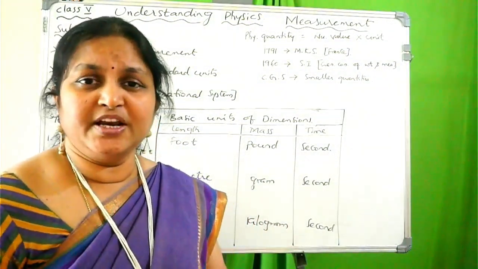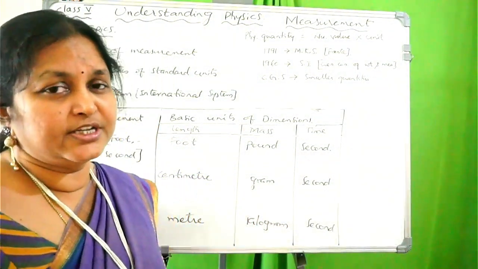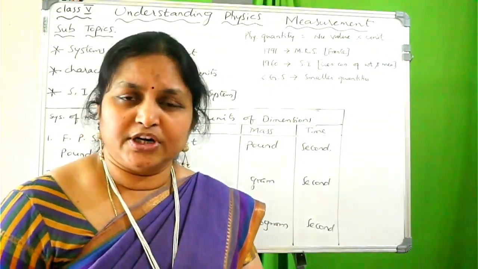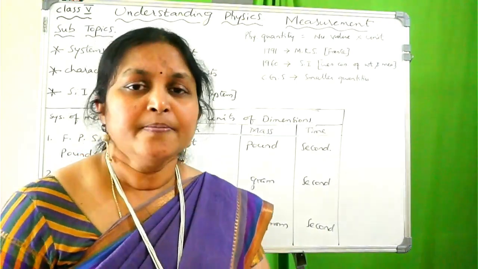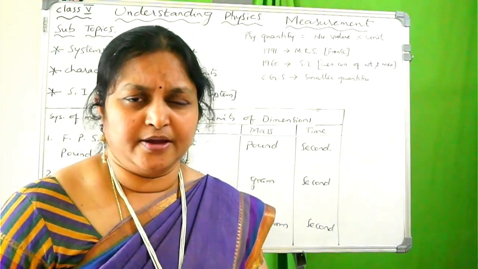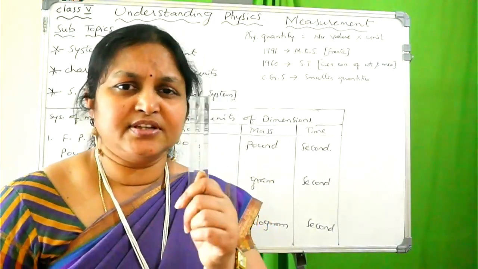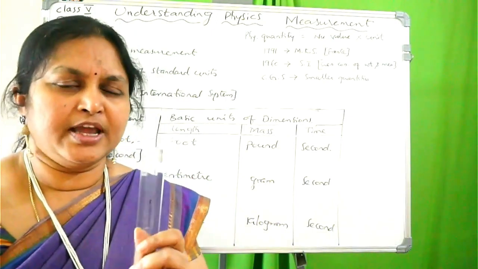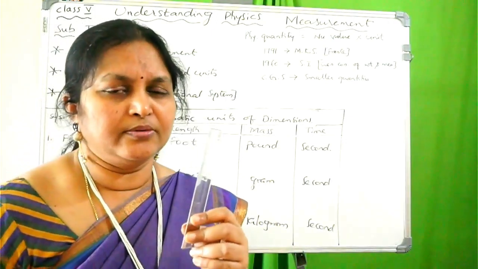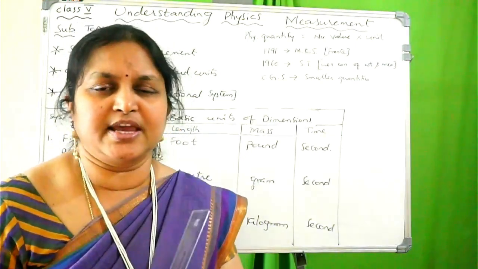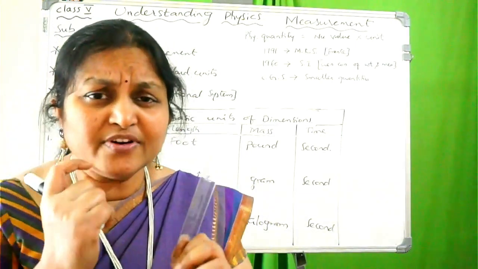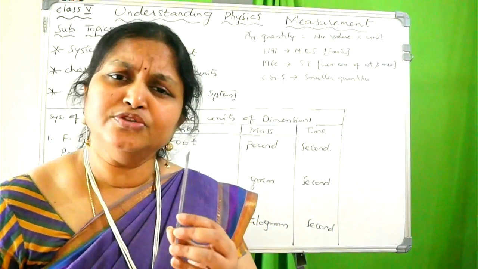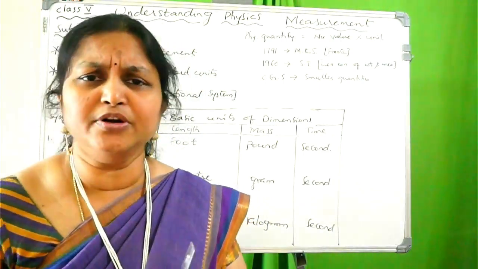So I want to explain some characteristics of standard units. We have four characteristics for standard units. The first one is about the instrument we are using. Suppose this scale is there. This scale is one type of common instrument we use in our schools and even at homes. Children keep this scale in their compass box. It is of moderate, medium size, and it can be conveniently used by everyone. Whoever wants to use it can use it.